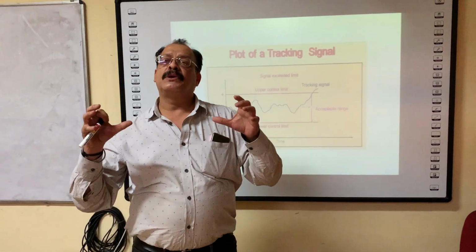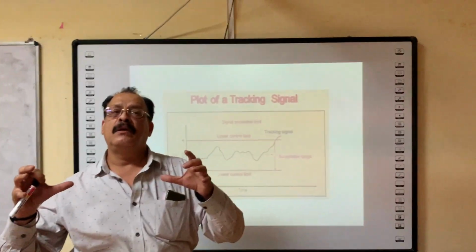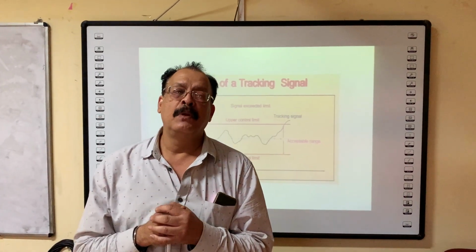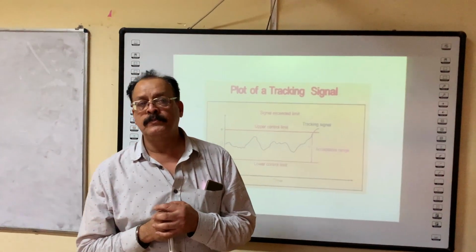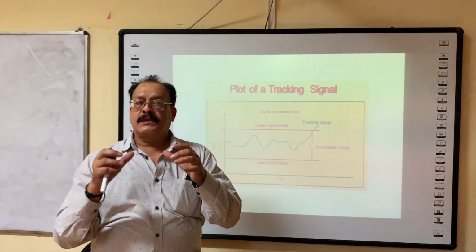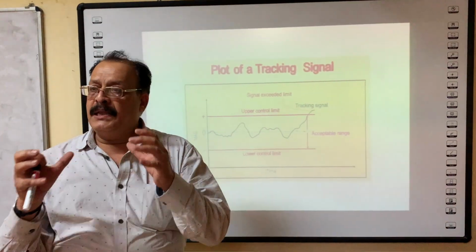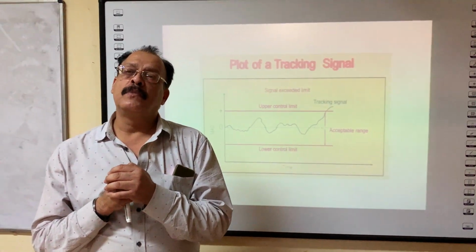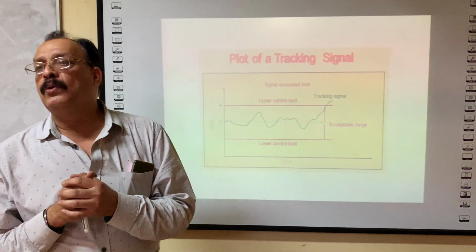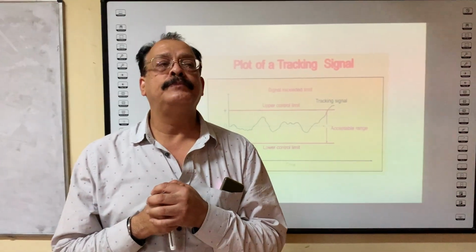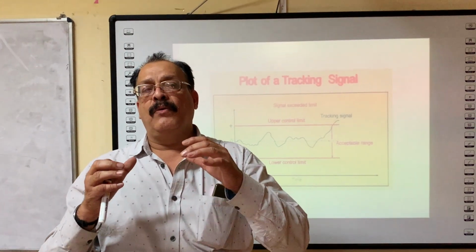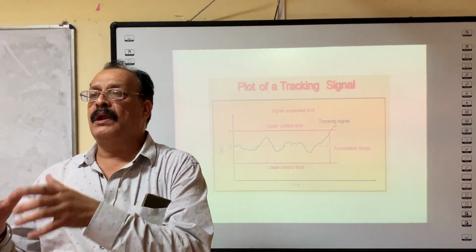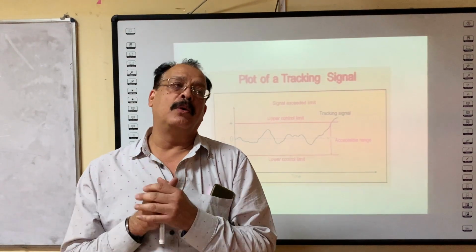Inventory basically covers raw material, work in progress, as well as finished goods. Now, the success of any supply chain and activities of operation management is directly related to control of inventory. So we will see today how the tracking signal is related to inventory control.